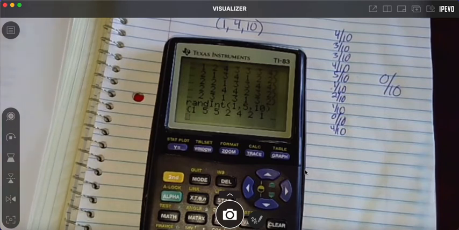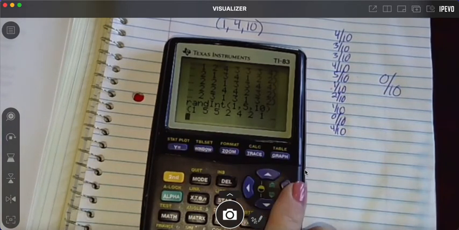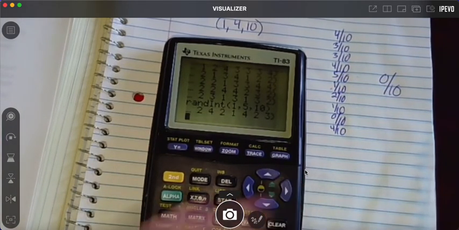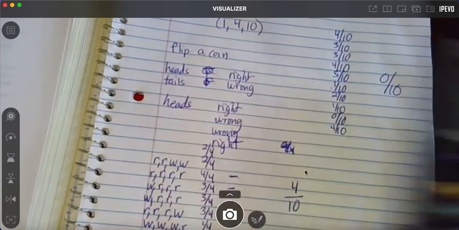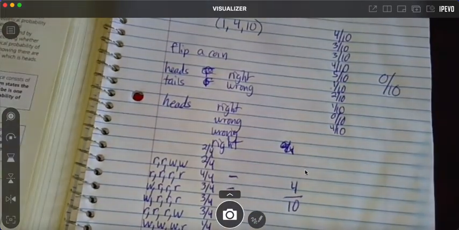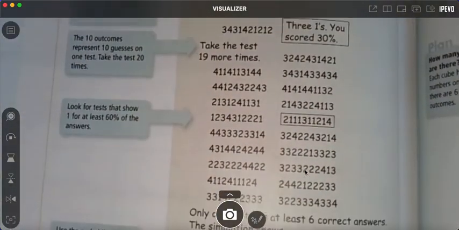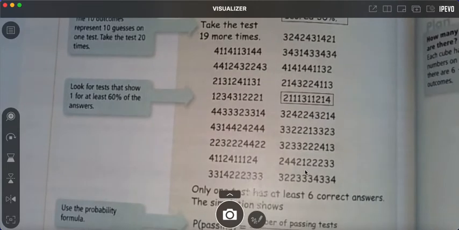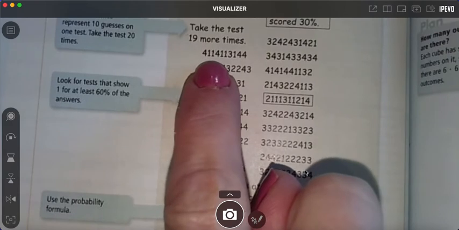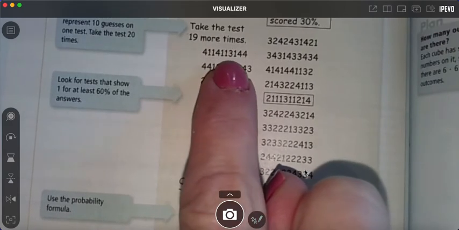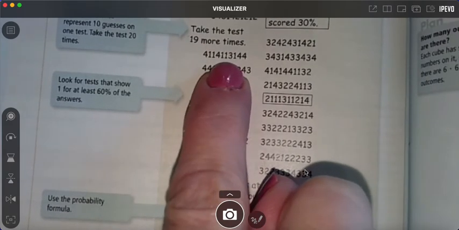Anyway, that would just spit out answers. That's how you would do that. I think on your study guide and on your test, it's going to print out, and that's what you would see. Basically like this. Let me just show you this problem, and we won't do that one on your test. On your study guide and your test, they're going to say, hey, here's a bunch of numbers. All the ones represent the number you got right. So how many were right on this one? 5 out of 10. That's only a 50%.